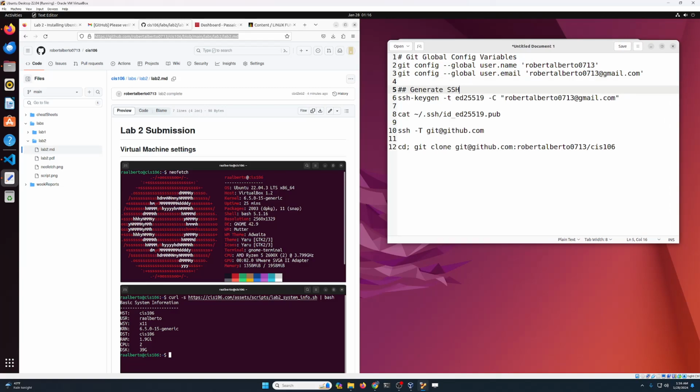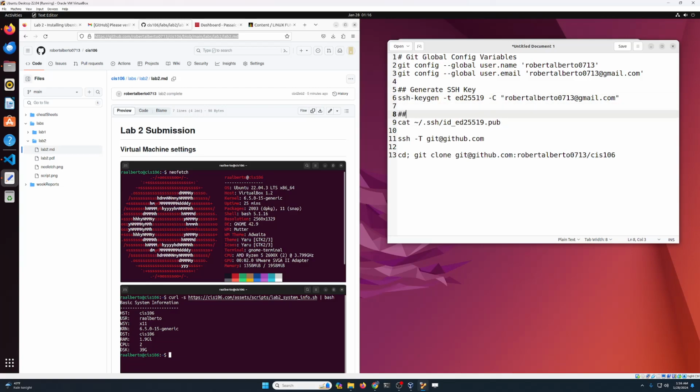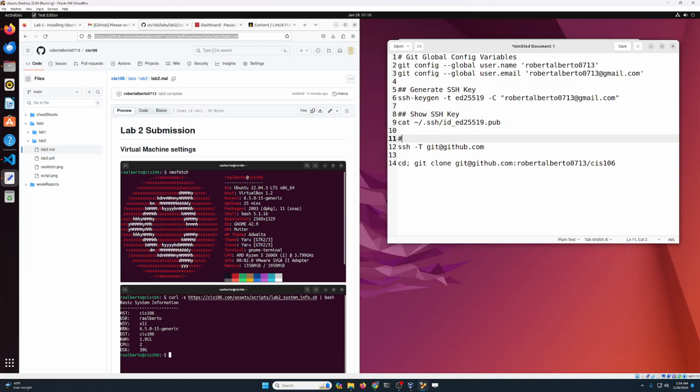Generate SSH key. Just a very brief description. Show SSH key. And then finally here, test SSH connection. Only one is needed. And then finally here, we're gonna put this pull clone my GitHub repository.